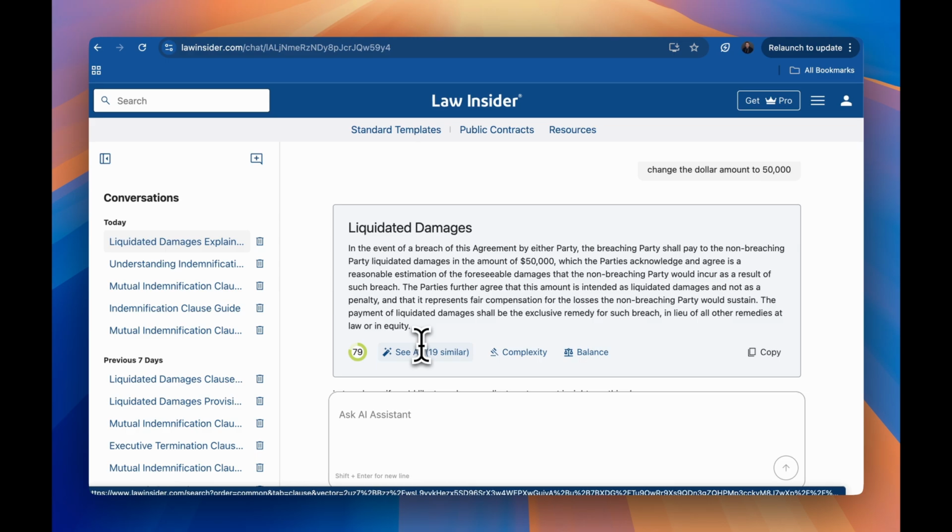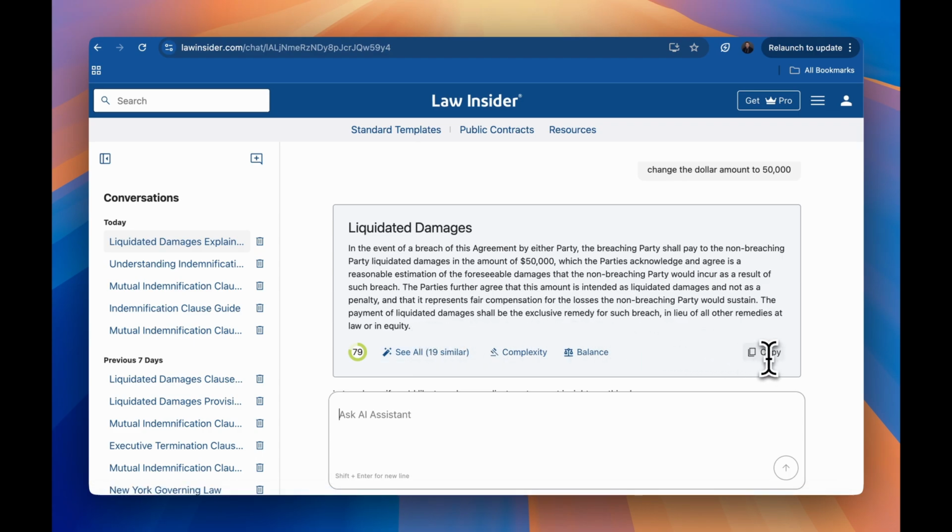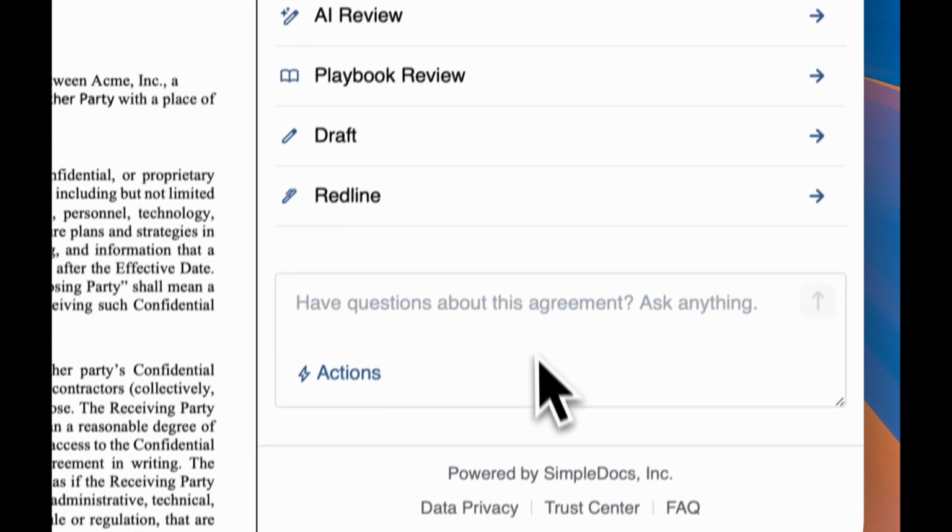Also, as we jump over now to the Word add-in, I encourage you to use the Word add-in for this type of work also, in lieu of needing to copy it here and take it over to Microsoft Word. Why not do it all right there? And on that note, let's jump over to Microsoft Word.